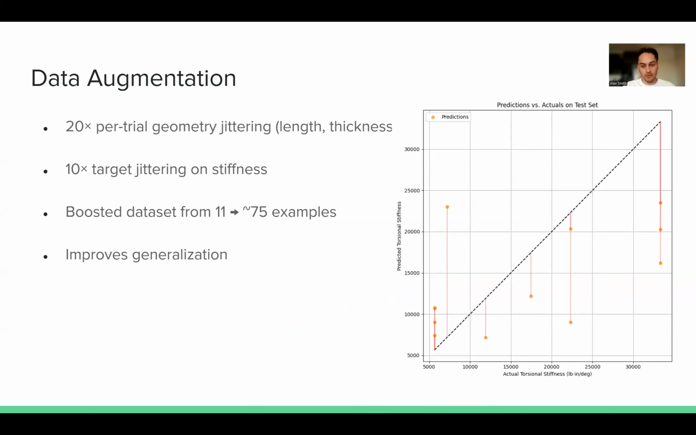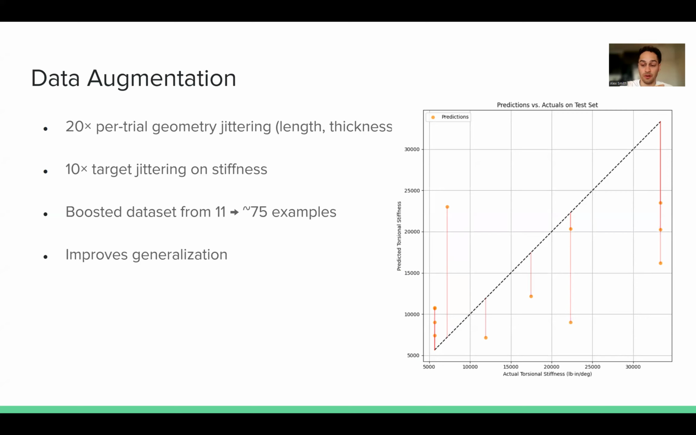So 11 trials is not a lot of data, especially not for a neural network. And so to be able to get more accurate predictions, I needed to augment the data. And you can see here the details on how that was done, what kind of augmentation was performed. So we were able to boost the data set from 11 trials to 75. And so this was able to help us predict better, versus what you can see here on the right.